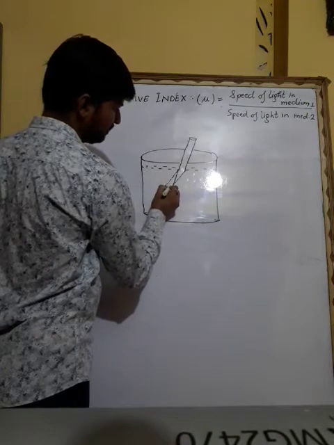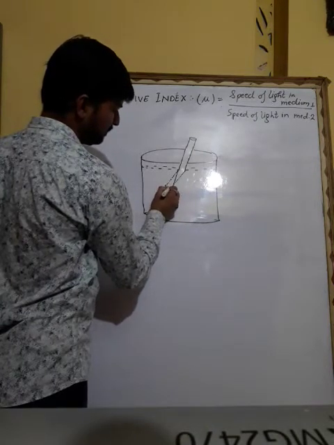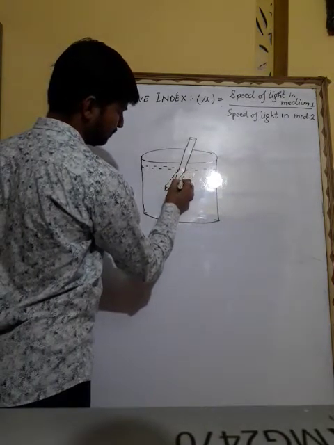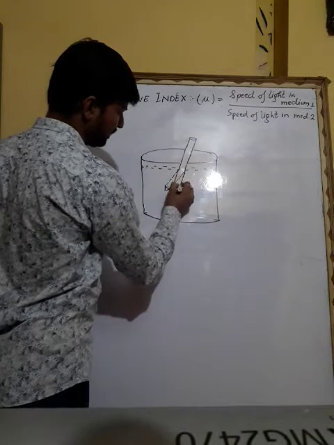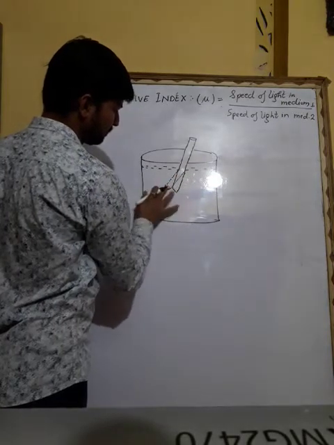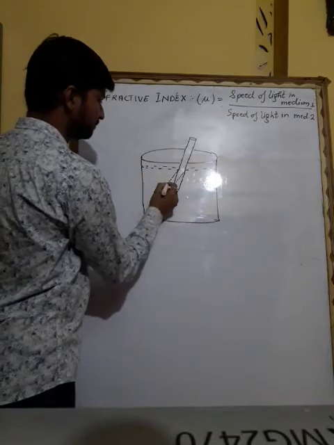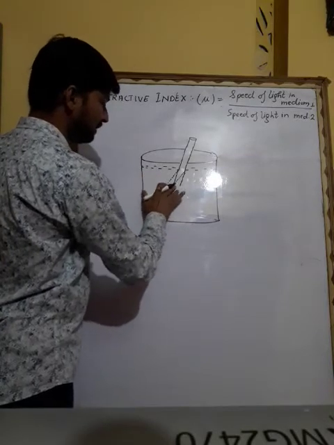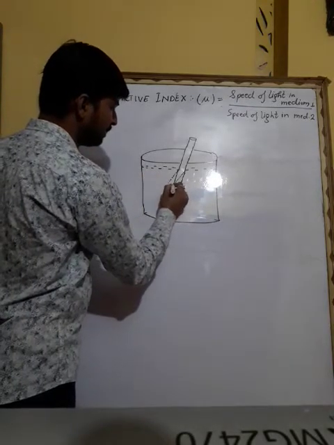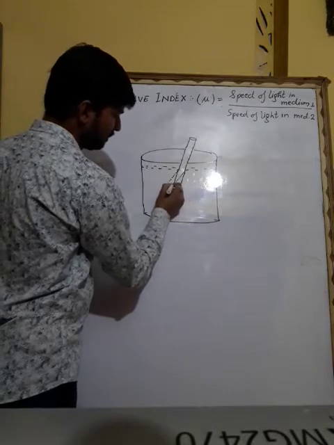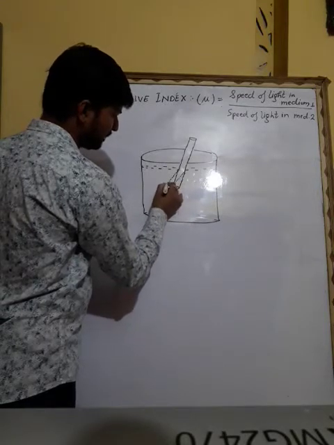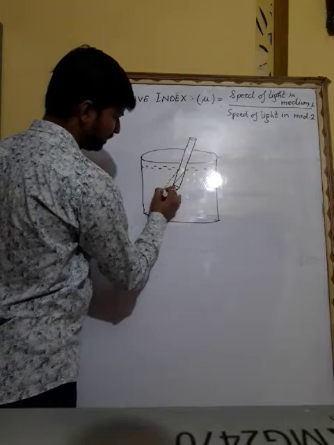It looks like this. So what you observe is that the pencil becomes broken from the middle. It looks like it is broken from the middle.